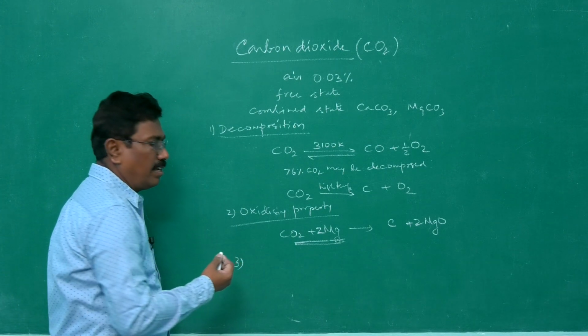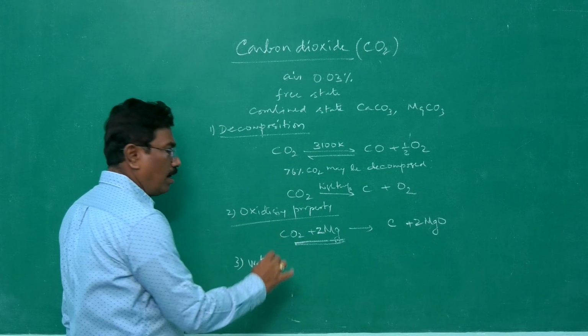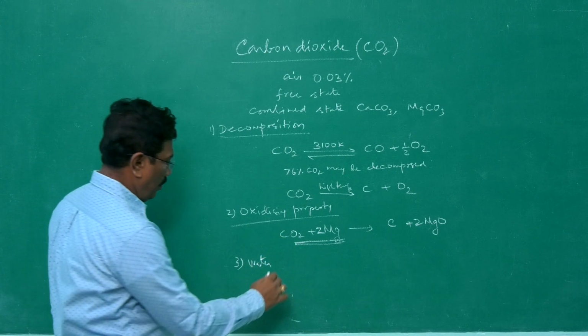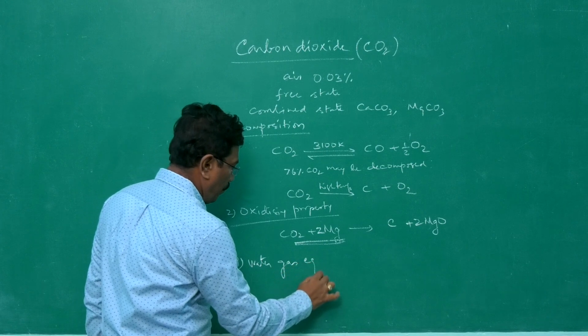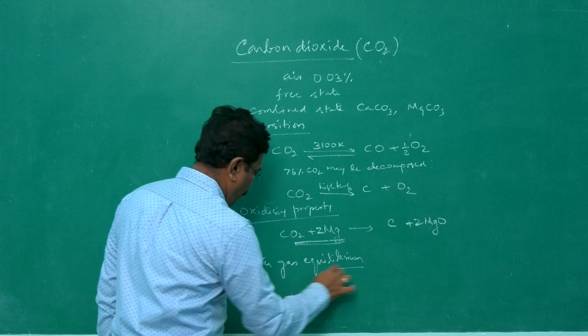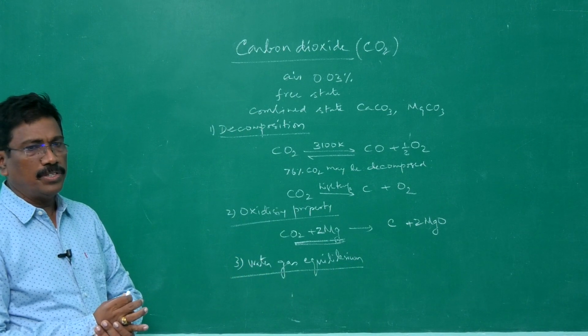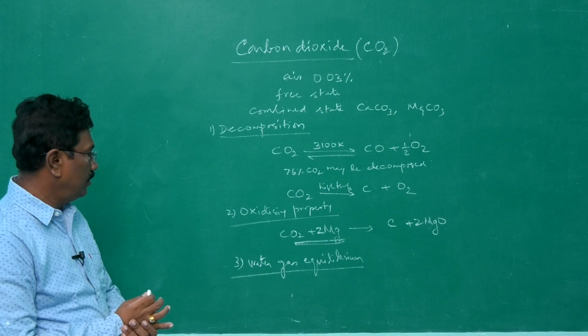Then, the third reaction, the water gas reaction, or we can say water gas equilibrium. What is water gas? We say it is a mixture of carbon monoxide and hydrogen.